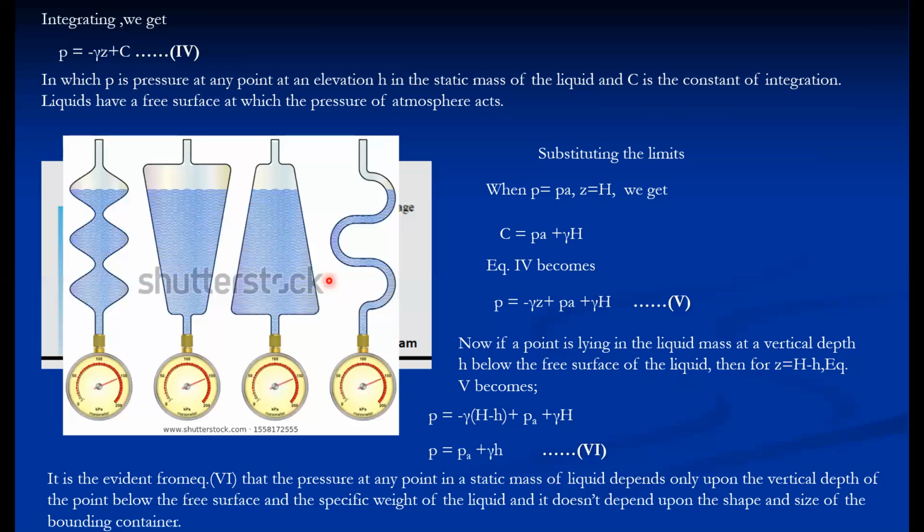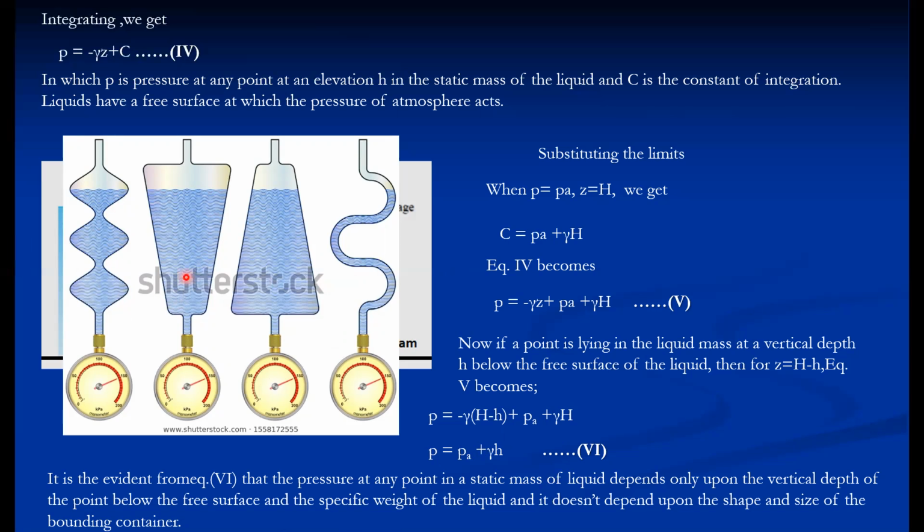So there are different sizes, but everywhere the depth from this particular point is the same. So here the pressure is measured. The depth of this point from the free liquid surface, H, in every case is the same. Irrespective of the sizes varying, the pressure intensity recorded here is the same. This is called Pascal's paradox, where the pressure or intensity of pressure doesn't depend on the size and shape of the container.